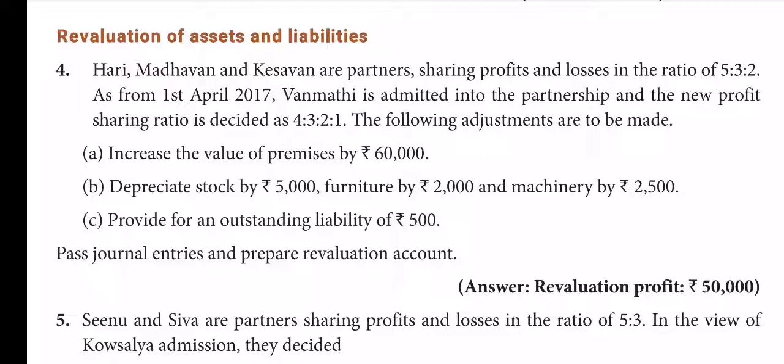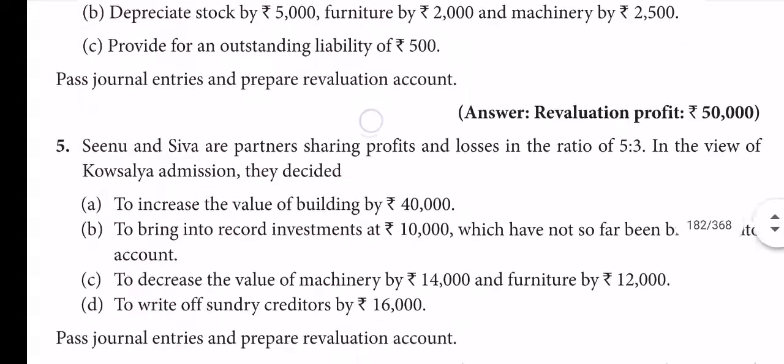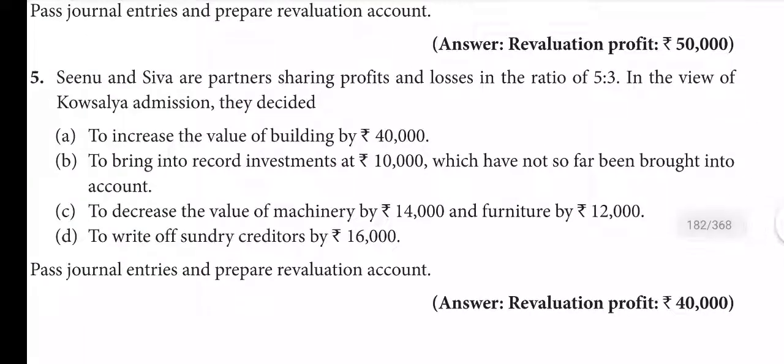Then similarly come to the fifth also. Fifth: Sino and Siva are partners sharing profit and losses in the ratio of 5:3. In view of Kausalya's admission, they decided to increase the value of building. Yes, profit item. To bring into record investment of 10,000 which had not so far been recorded, yes, that is a profit item. To decrease the value of machinery and furniture, these two are loss. And the write-off of sundry creditors, that is profit, yes. So C alone is a loss item; A, B and D, three are profit items.